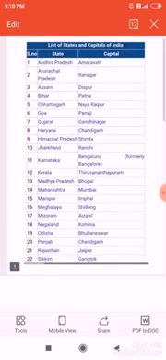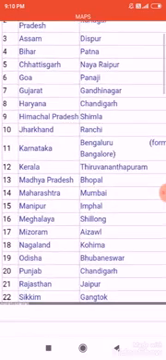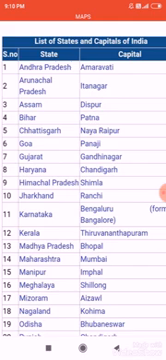Next is Arunachal Pradesh. Its capital is Itanagar. And next is Assam. Its capital is Dispur. Next, fourth number, Bihar. Its capital is Patna. Fifth number Chhattisgarh. Its capital is Naya Raipur, or we can say Raipur. Next is Goa, the smallest state of India. Its capital is Panji. Seventh number Gujarat.